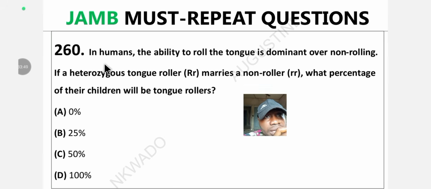Question 260. In humans, the ability to roll the tongue is dominant over non-rolling. If a heterozygous tongue roller, Rr, marries a non-roller, rr, what percentage of their children will be tongue rollers? Drop it in the comment section. This is so easy. Just carry your Punnett square, do everything. See the one for the tongue roller, the heterozygote, marrying a non-tongue roller, rr. So how many of this one will you get as tongue roller? Drop the answer in the comment section.